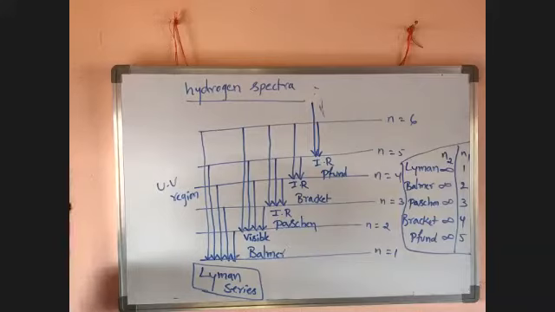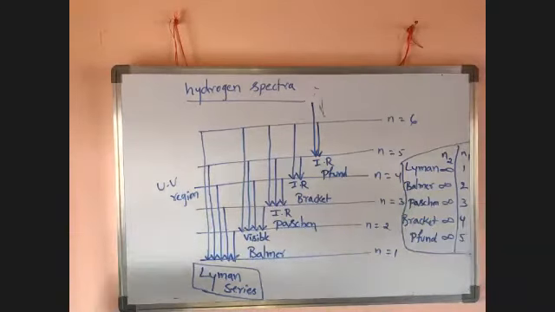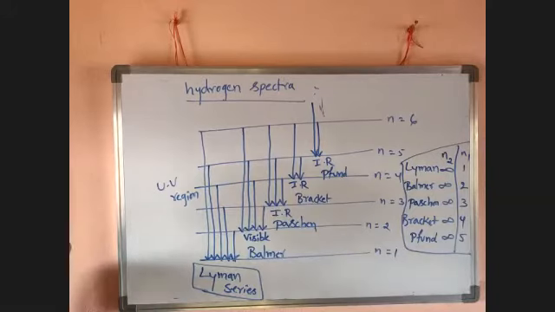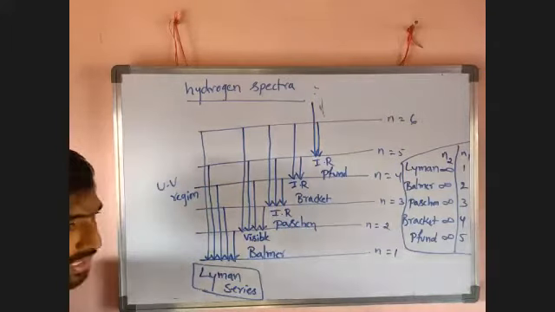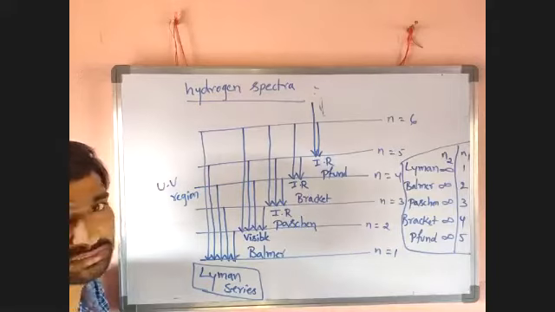Then how to use your study material: first you should read the question carefully. After completing an aspect, like today we discussed Bohr's theory and hydrogen spectra, you have to see your study material, what type of application they asked there, and how we can answer. You have to imagine without reading the answers.